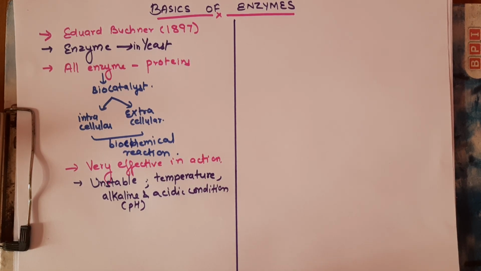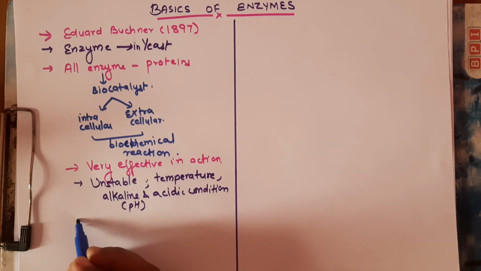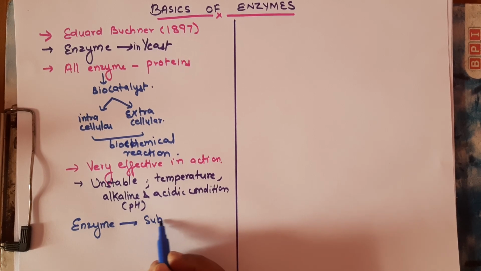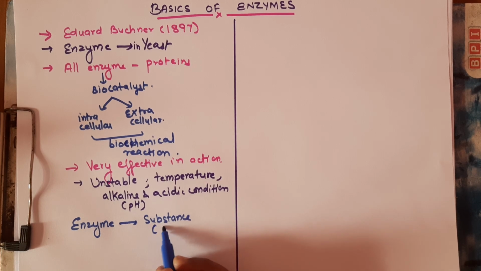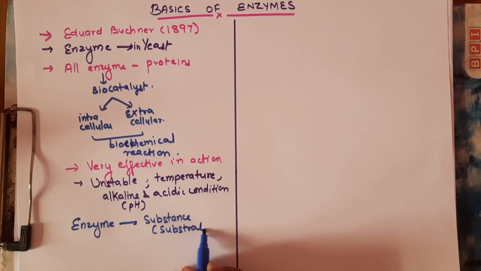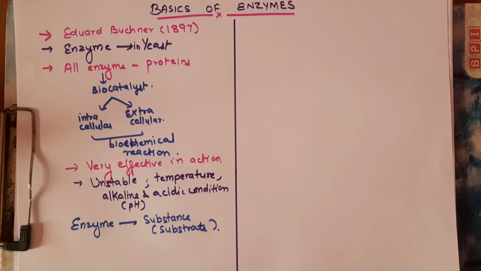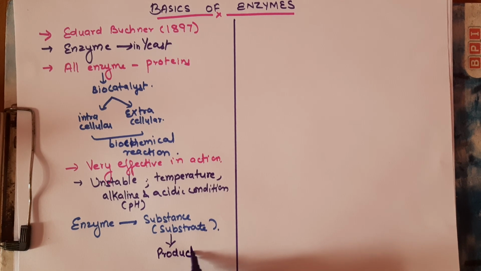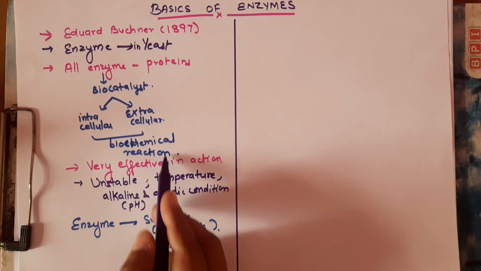Now, enzymes act on substances. Those substances on which the enzyme acts are known as substrates. Upon the enzyme's action, the substrate gets converted into a new substance, and that substance is known as the product, produced after the biochemical reaction.